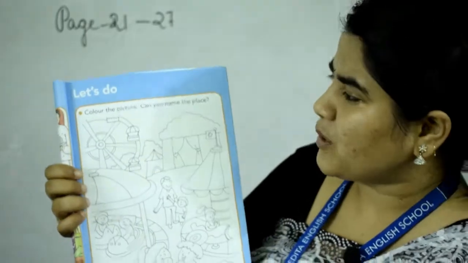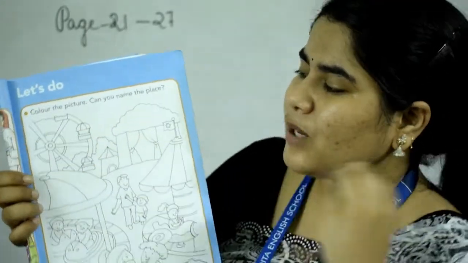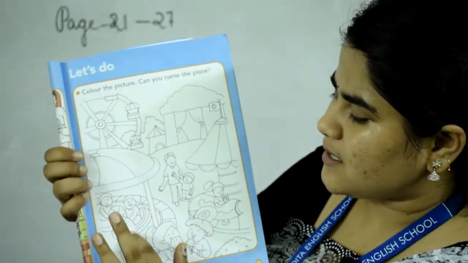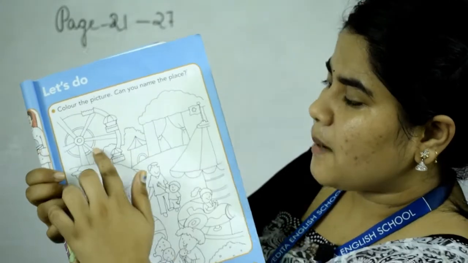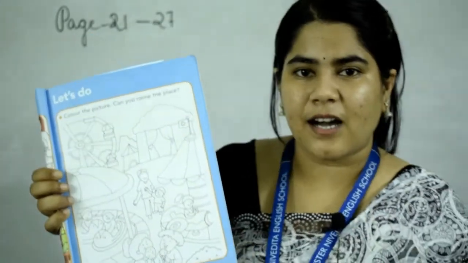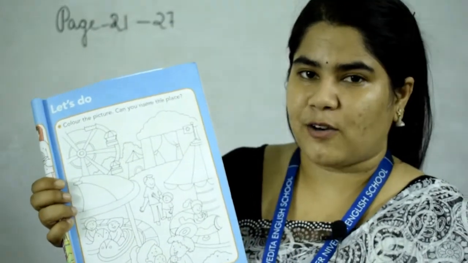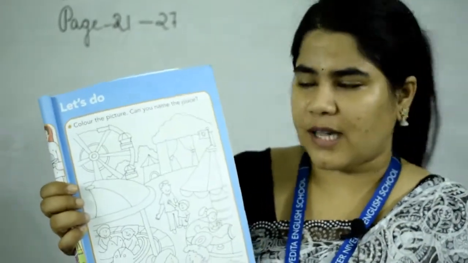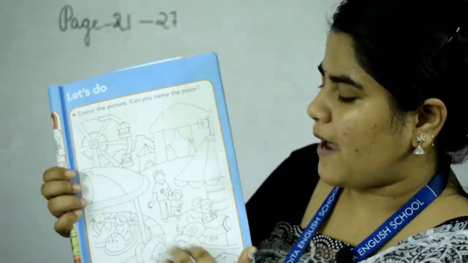Now in page number 27, color the picture. Can you name the place? First of all, you have to color this. You can use any crayons, colorful. Okay, so here the children are playing, merry-go-round is there, fair, something, all these children are eating, right? So this is an amusement park. Okay, because as I told you, amusement park is a park which contains a lot of playing games. Okay, a lot of playing things. So you have to color this.